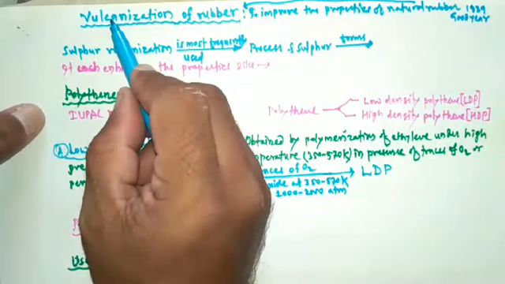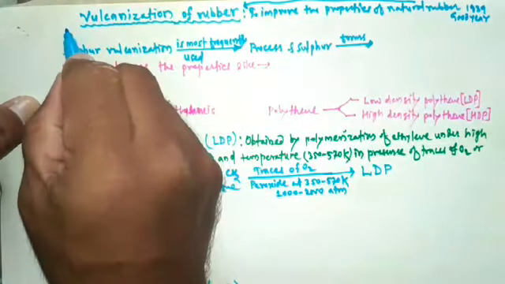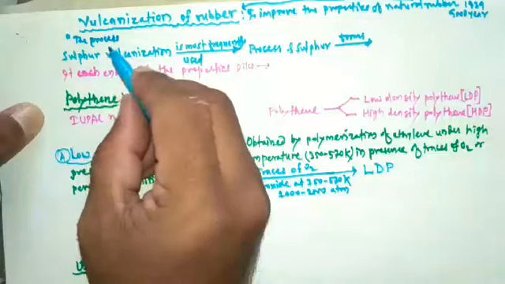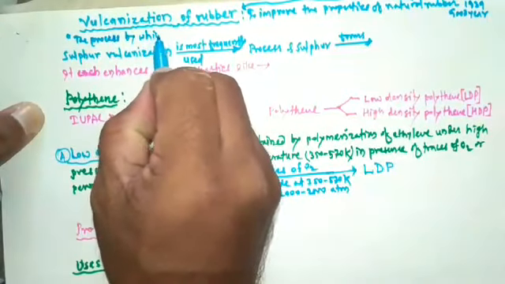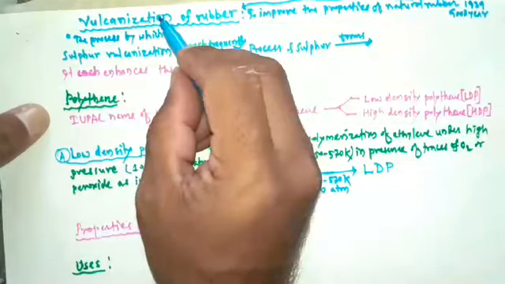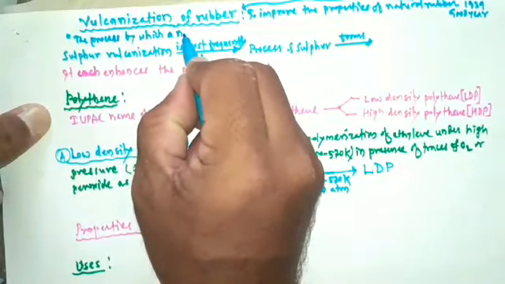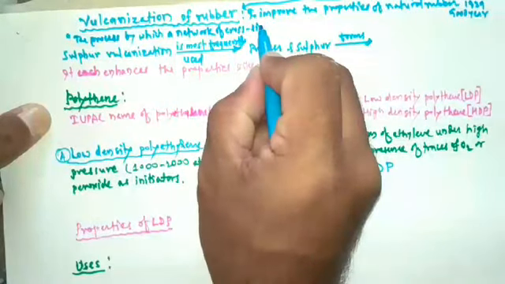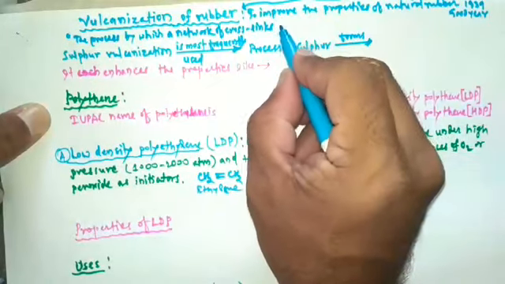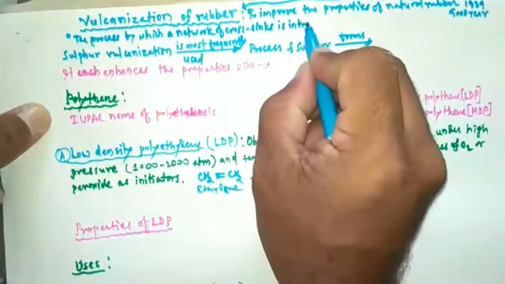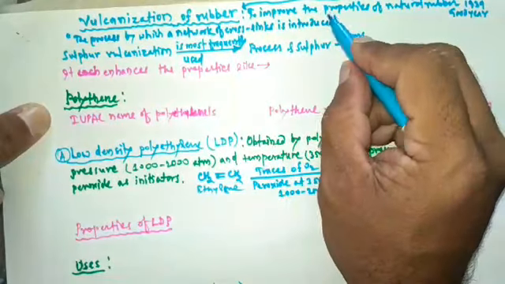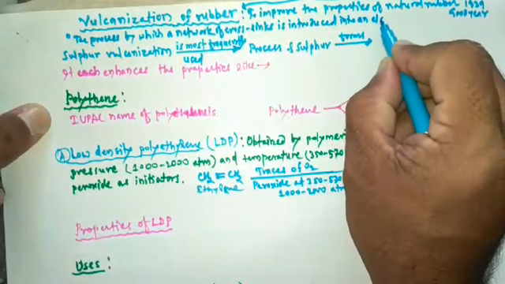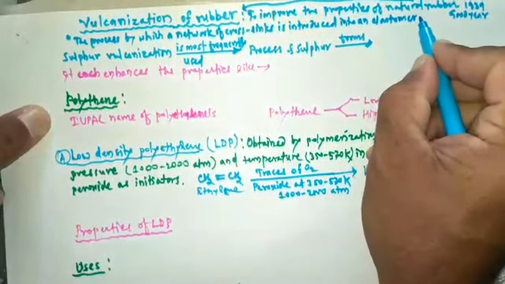Vulcanization of rubber is defined as the process by which a network of crosslinks is introduced into elastomers, that means rubber.